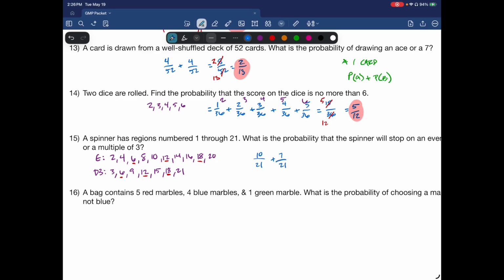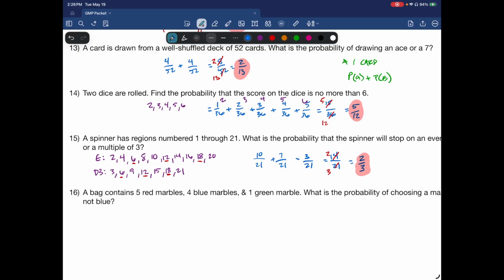But then I have some overlaps. How many overlap? 6, 12, and 18. That's 3 of them. So I could subtract 3 over 21, and that would get rid of the overlaps. Okay, so 10 plus 7 is 17. Minus 3 would be 14. 14 over 21. Reduce that, and you get 2 over 3. 7 goes into both of those, so 2/3.